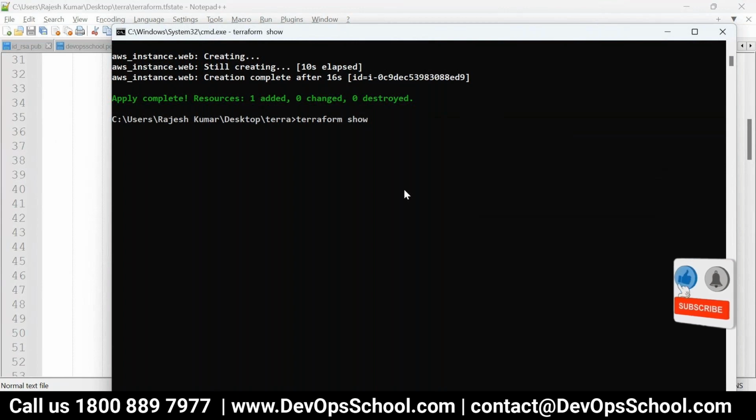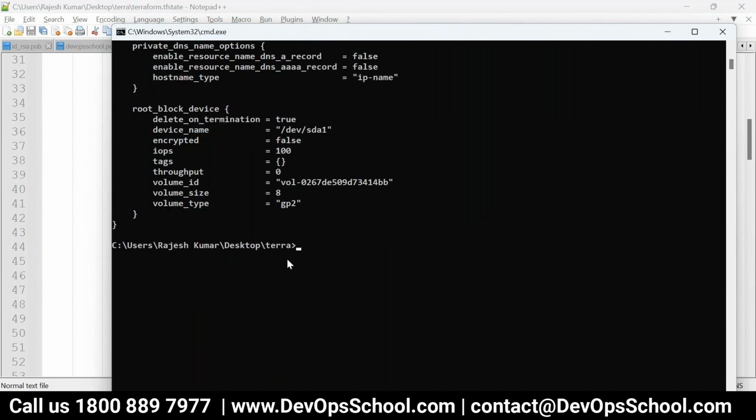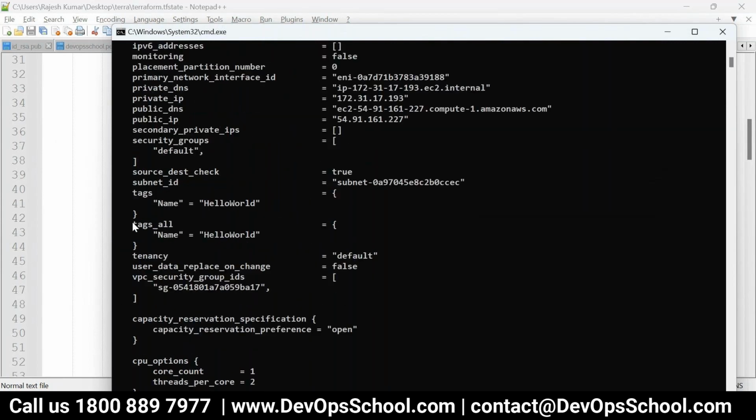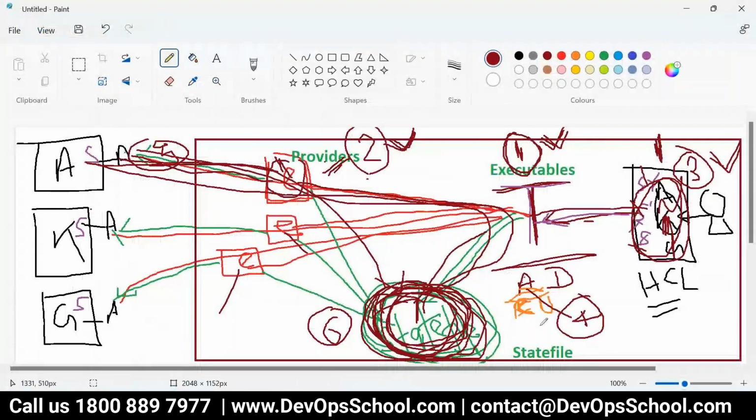Rajesh, if we deleted the state file, then it will recreate one more resource, one new resource. Think in the simple way. I don't understand, if I delete this file. See here, you will understand yourself. Let me first show you. This is the show, the complete instance detail. Now think about it. How does it get created?